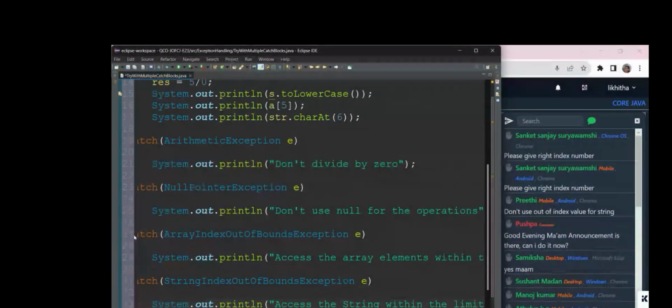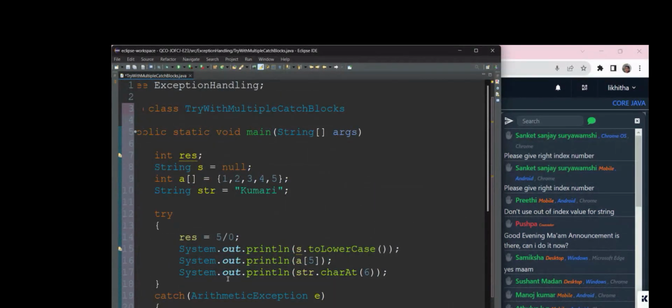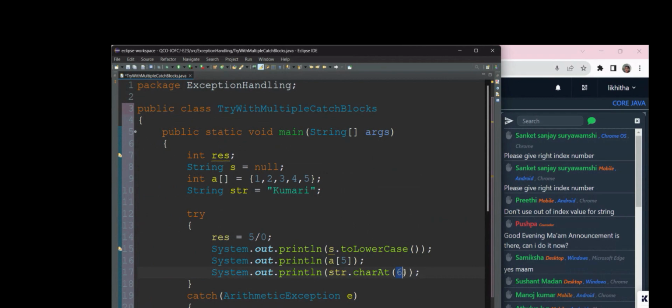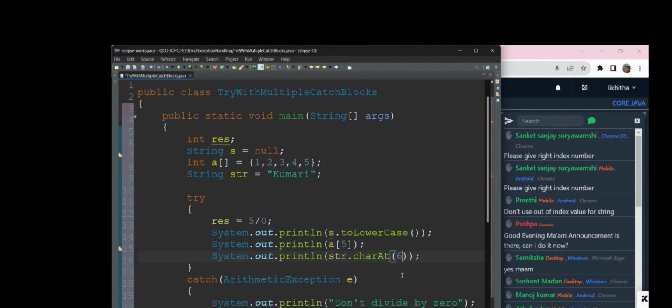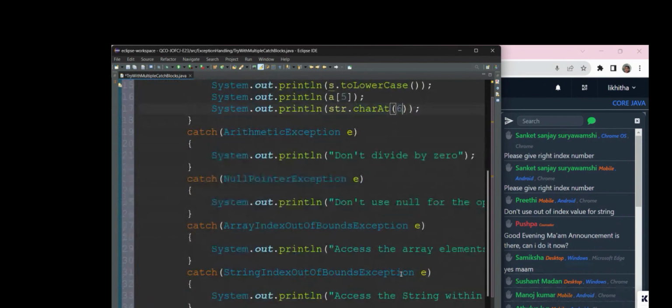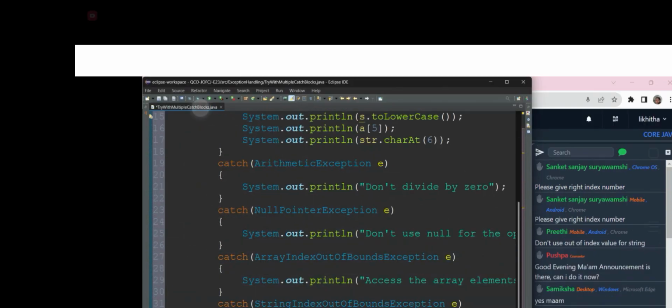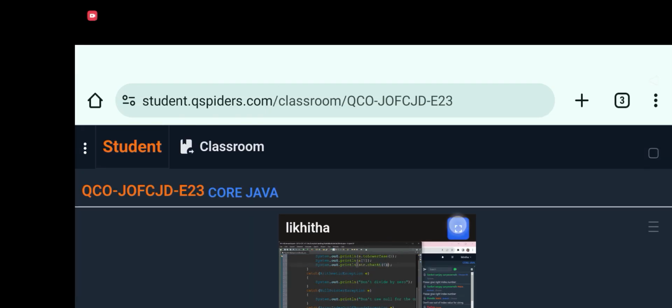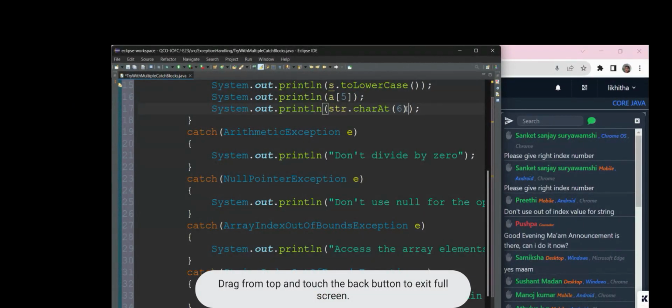Please give the right index. Sanket, here our motto is to give the wrong index only. We have to get the exception. If you give the right index, that character will be printed. If you give the wrong index, the exception will be printed. Then we'll come to know how to handle that exception. For that only we are working here. If I give the right index here, the data will be printed. That's it.